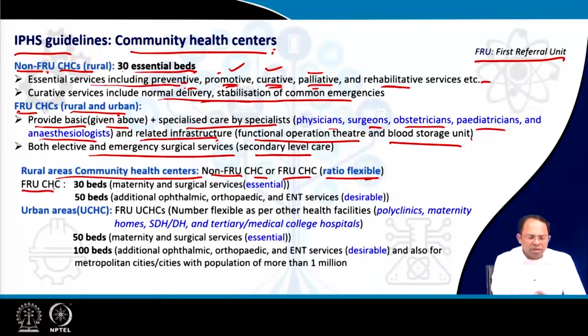For FRU CHCs, there could be 30-bed facilities where essential maternity and surgical services can be provided, whereas if additional ophthalmic, orthopedic, ENT services are provided, which can be said to be desirable, then it should be a 50-bed facility. So, we are talking about FRU facilities, the first referral units. In that case, it could be a 30-bed or a 50-bed facility.